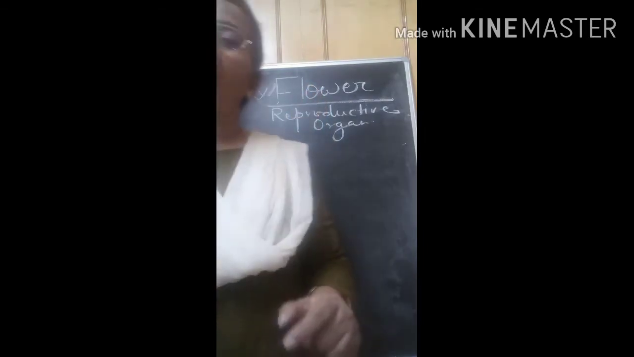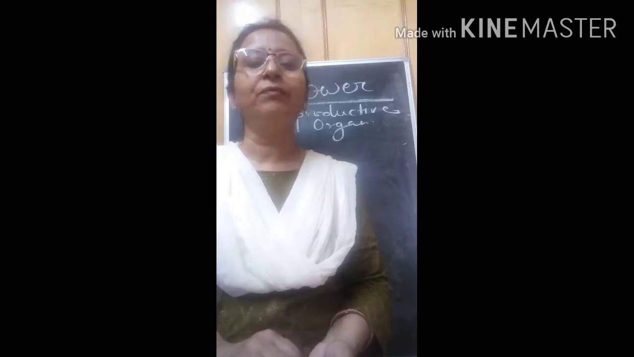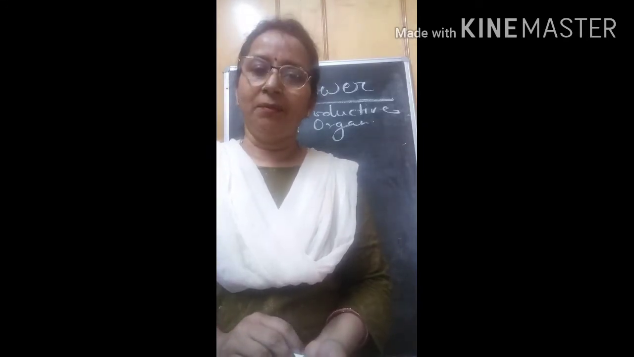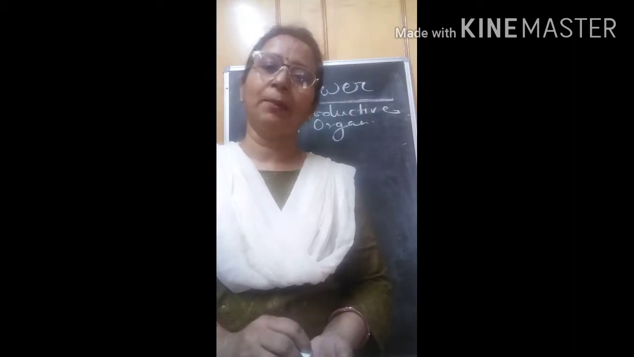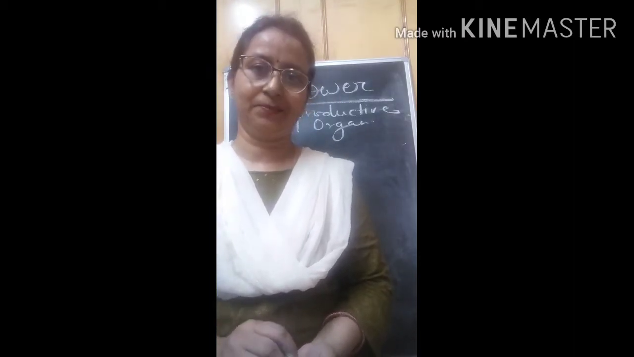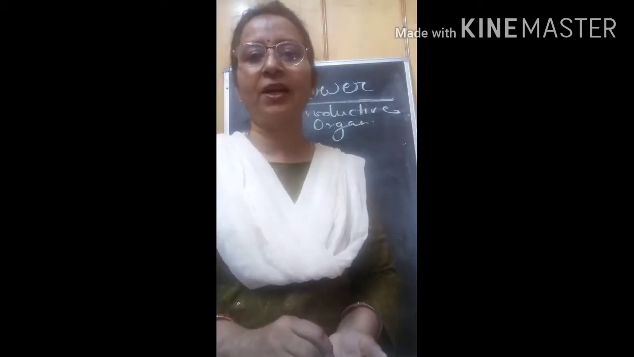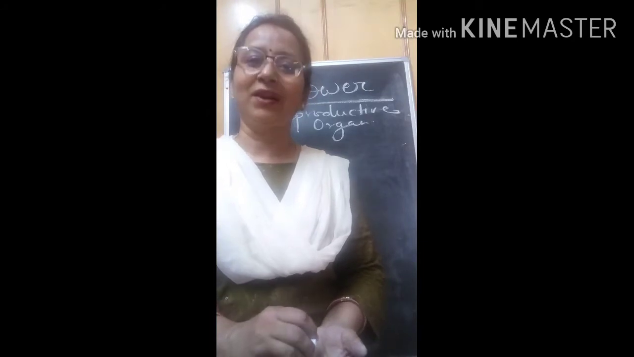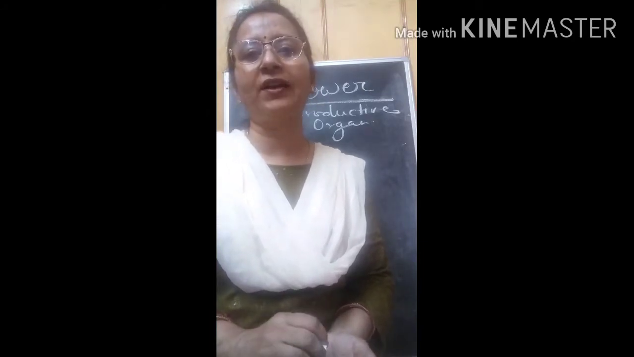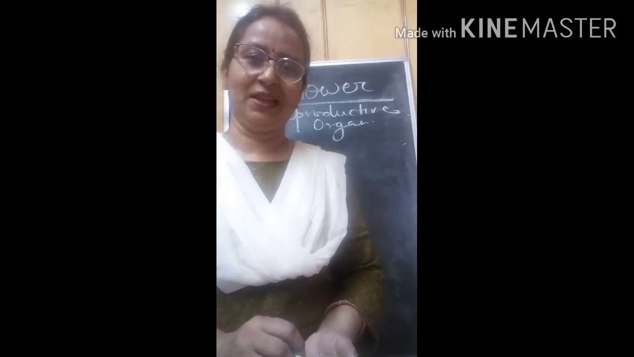Now, why is it called a sexual reproductive organ? Because the male reproductive organ and the female reproductive organ are present in flowers. Do you know what is the name of the male reproductive organ? Yes, it is stamen. And what is the name of the female reproductive organ? It is carpel or pistil.